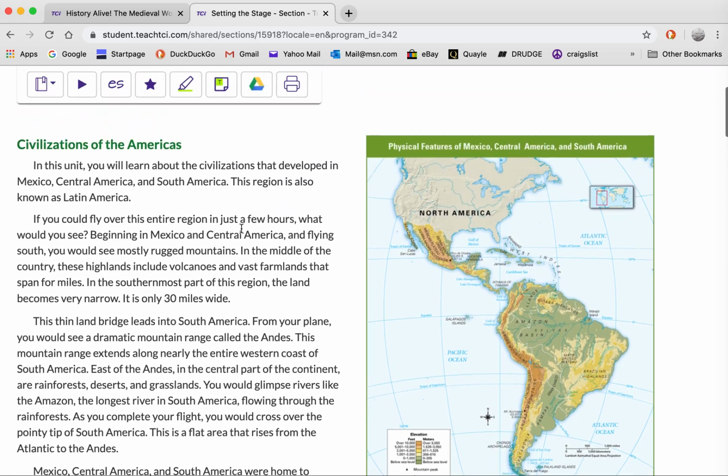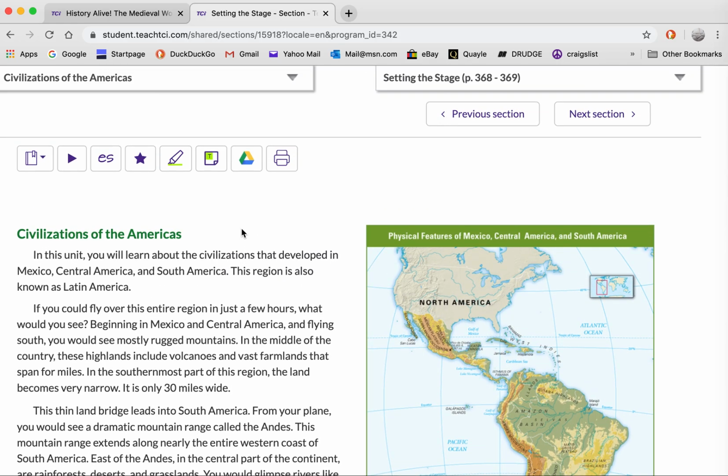Read these words or have it read to you. Probably the best practice would be to have it read to you so you hear how things are pronounced, at least according to a computer. Let's see if you can highlight some of it and have it read to you. Mexico, ooh, and Central America. You can.